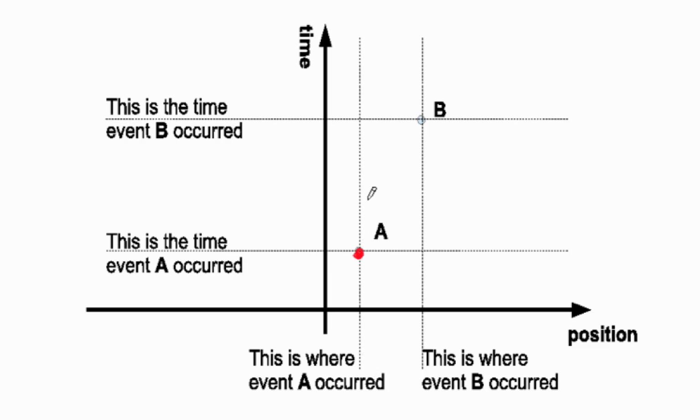So the position is on this line, and this is the time on which the event A happened, and that's this line. There's a second event. Let's call that B. And so this is where the event happened. This is when the event happened. We could call this event T1 X1, and we could call this event T2 X2.